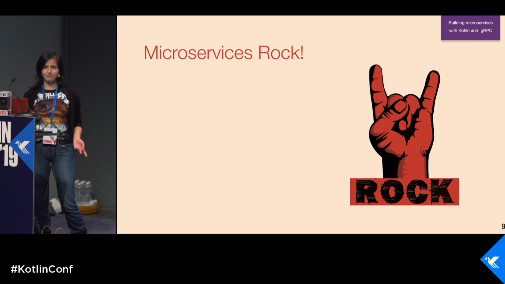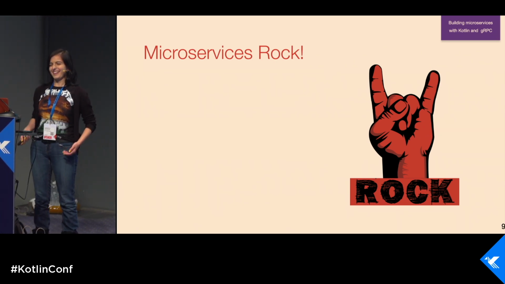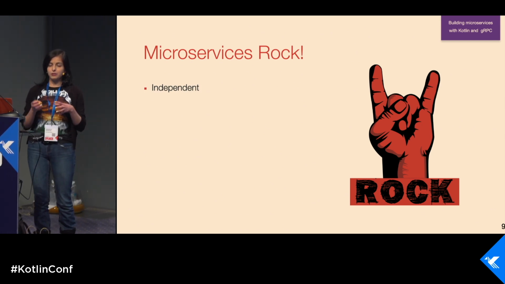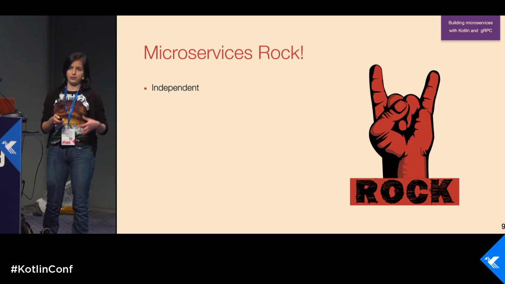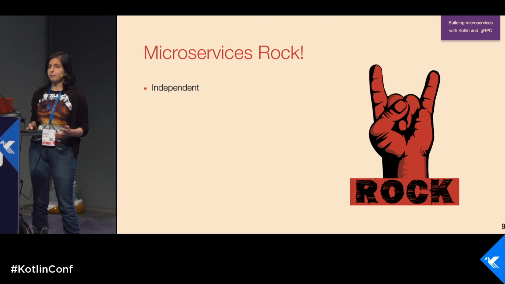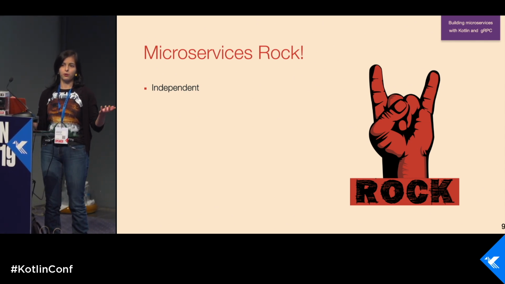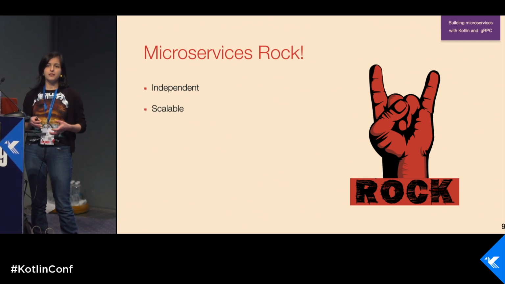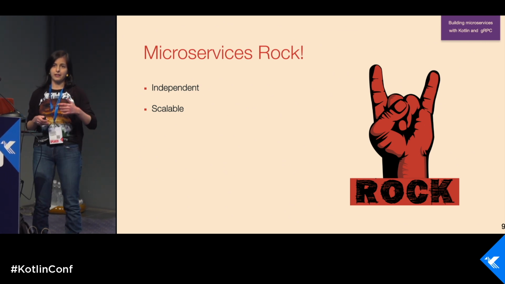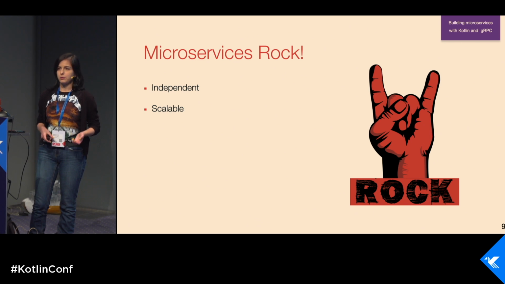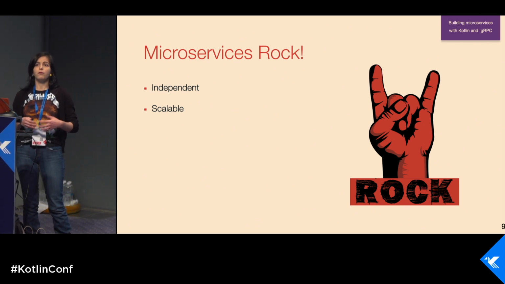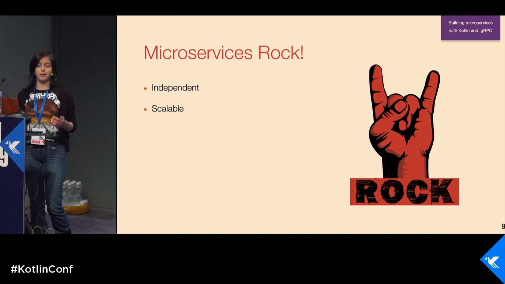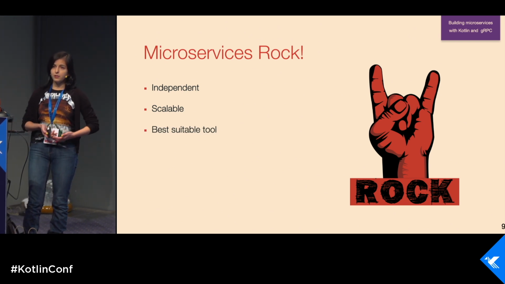Why? Because it rocks. You see, I'm a hard rock girl, and I like rock. Why? Because we can be independent. We can do whatever we want and in small parts. One microservice can be written in Kotlin, another in Java, another in Scala, in Python, Go, Rust, whatever you want, and it will work together. Sounds like magic. It's scalable, because scaling small parts is easier than scaling big parts. If you're scaling a big monolith, it's quite expensive. But if you're scaling some small parts, you can be more flexible. You can decide which microservices you need more instances of, which fewer, and you spend less money. You can choose the best suitable tool, as I already told you.